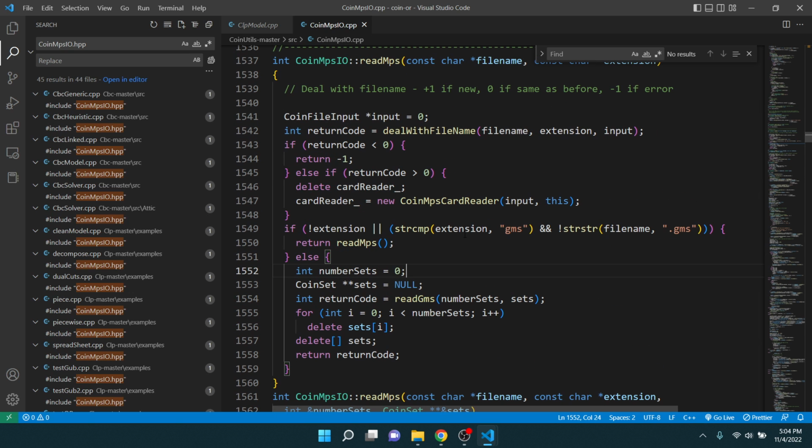So how does this work? MPS card reader, return code. Card reader is new coin MPS card reader? What?